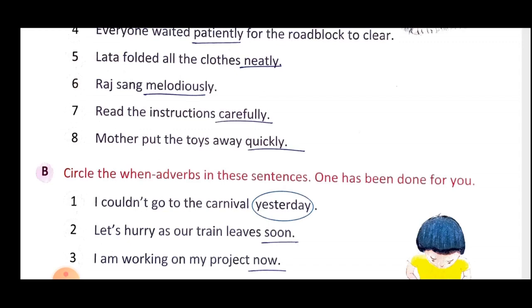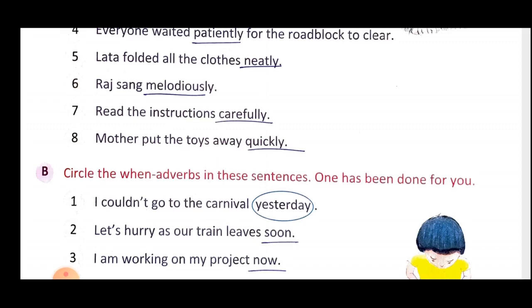So carefully is the how adverb. That means this is the word that is describing how the action will be done. The action is reading. How will that action be done? That means how will that reading be done? Carefully. So carefully is the how adverb used for the action read.